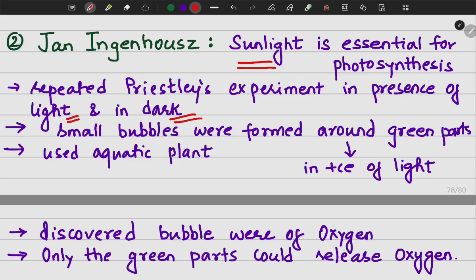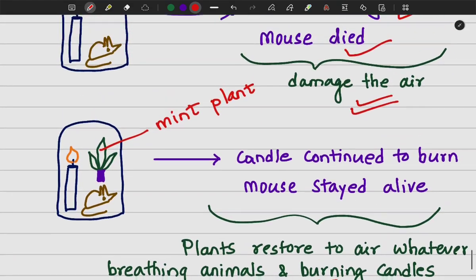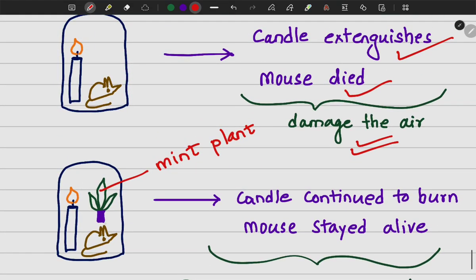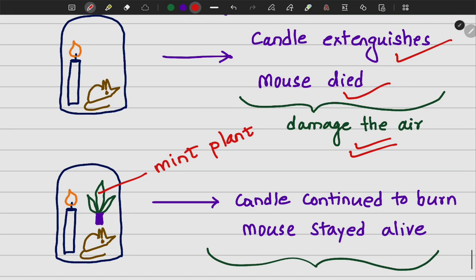What he observed was that the oxygen, or whatever was being released by the mint plant, was only released when there was a presence of light. He utilized the same apparatus and kept the burning candle and the mouse inside the bell jar along with the mint plant. Once he kept it in light and once he kept it in the dark.